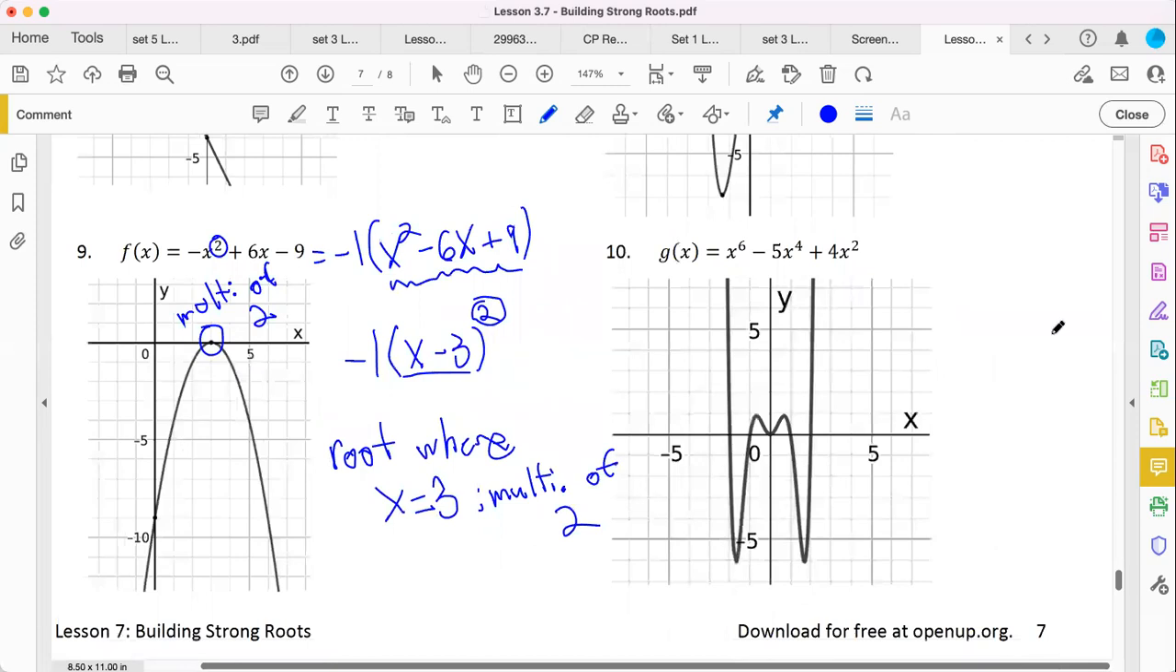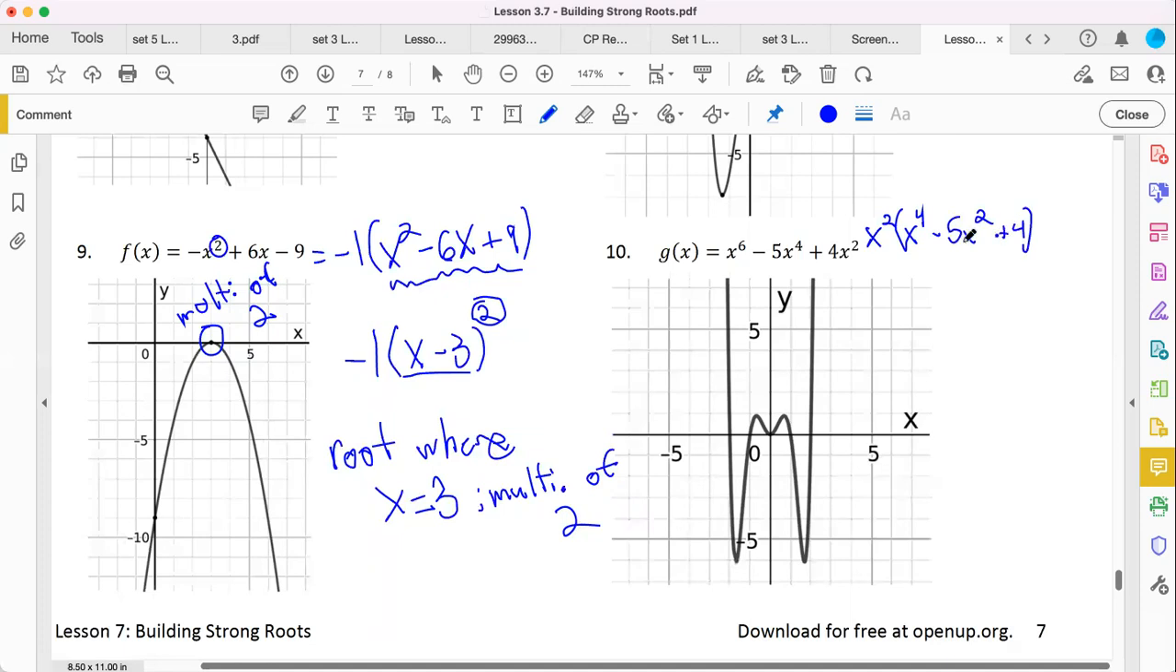Whoa, number 10. Bringing in the big guns here. What do you think you could factor out from these 3 terms? Anything? Well, they have x squared kind of hidden in all of them. So I would hope that you can say x squared is factored out, leaving you x to the 4th minus 5x squared plus 4. Does that all make sense?